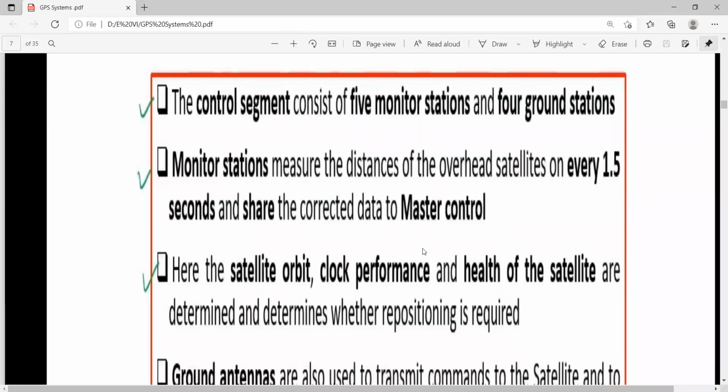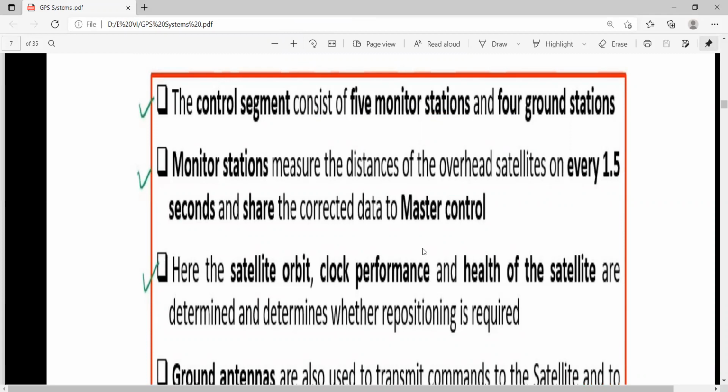So the control segment consists of 5 monitor stations and 4 ground stations. Now you can observe the role of the monitor stations and the role of the ground stations.